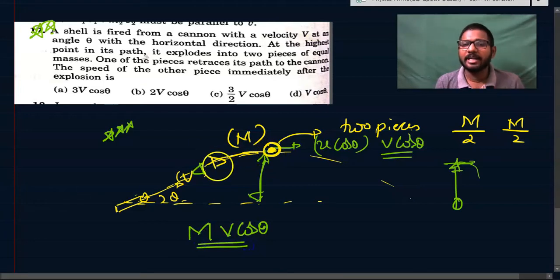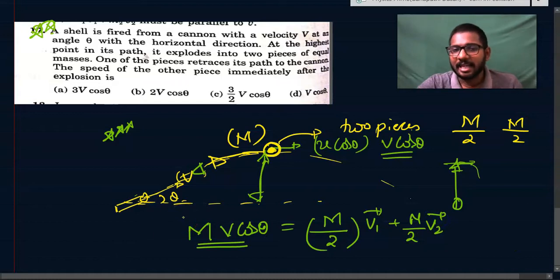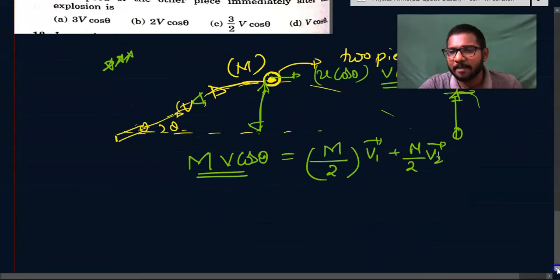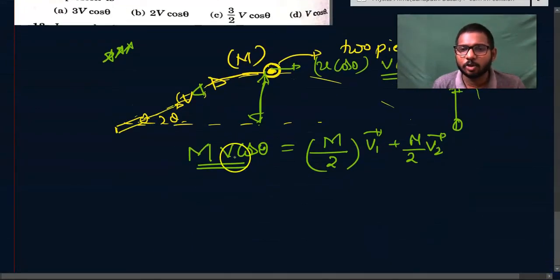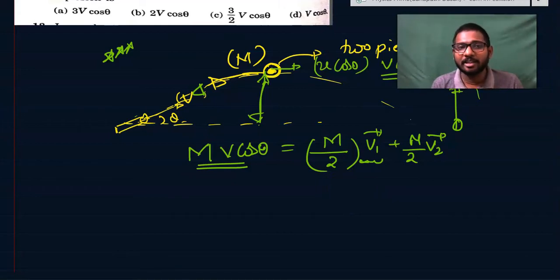At this point it is breaking into two particles, so m by 2 into v1 vector plus m by 2 into v2 vector. But you understand, if it is to travel along the same path, velocities are actually independent of mass.